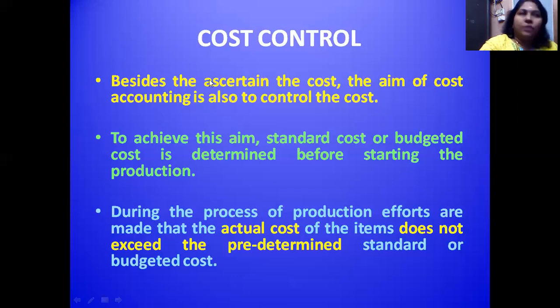So we need to find out the solution to have a control over the cost. That is called cost control. Look at what I explained in the slides. Besides ascertaining the cost, the aim of cost accounting is also to control the cost. To achieve this aim, standard cost or budget cost is determined before starting the production. I said you need to have the budget as well as compare the actual. During the process of production, efforts are made that the actual cost of the items does not exceed the predetermined or the standard or the budgeted cost. So this is the way we can apply the cost control concept in our company.